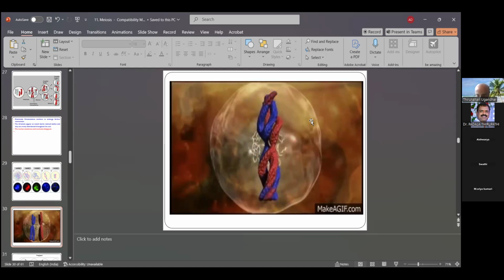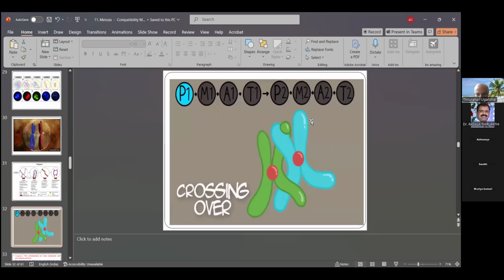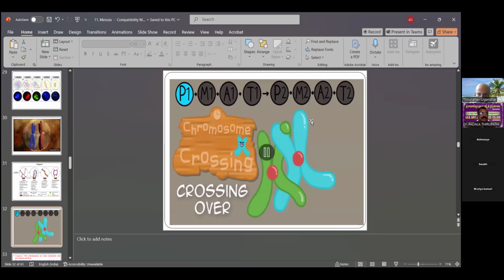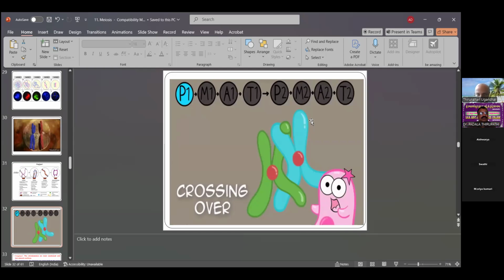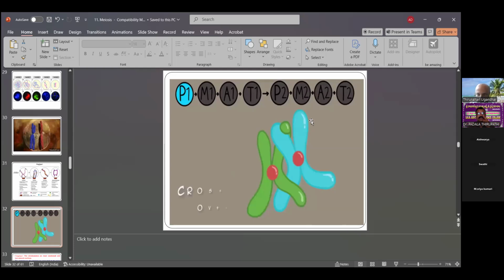But here the proof is one. This is also crossing over. Chromosomes are crossing, and this crossing is seen in the banded parts.